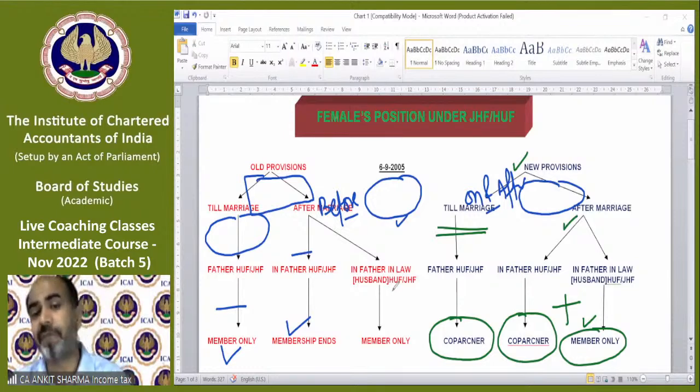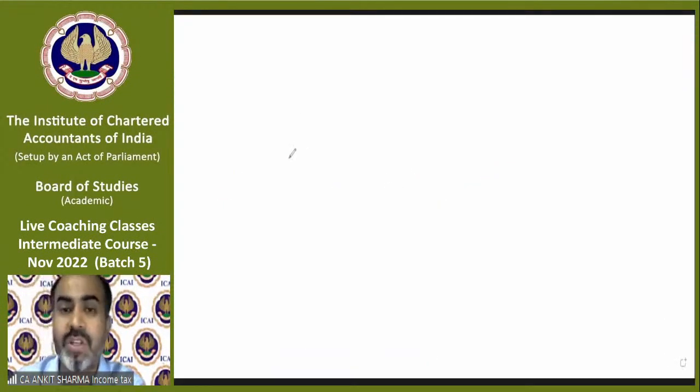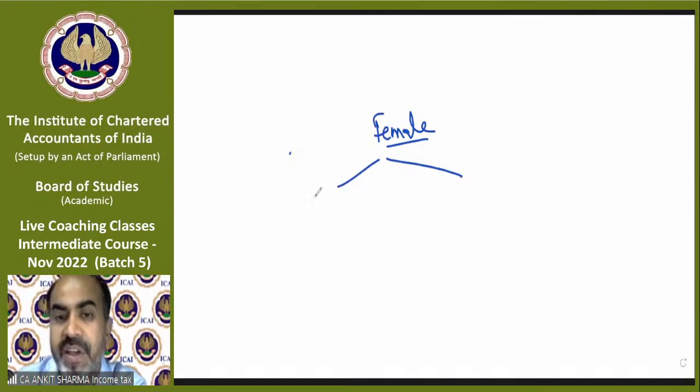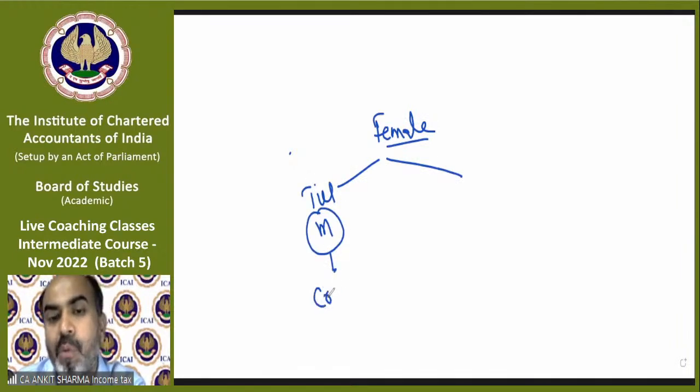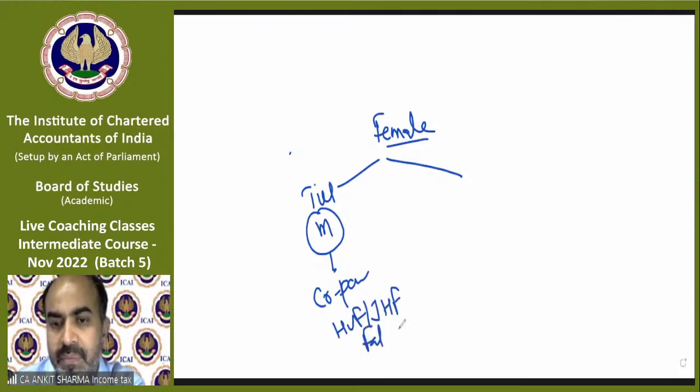Now, what is the difference between a co-partner and a member? Let me explain, so you will understand how important this is. For females, the new provision says till marriage, only co-partner in father's HUF or JHF. Simple. And now after marriage, she will gain dual benefit.